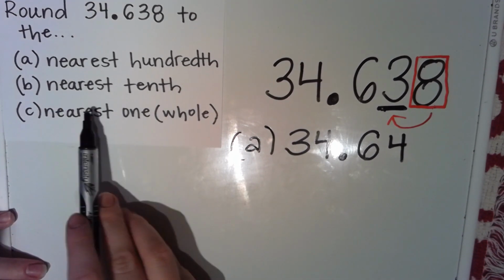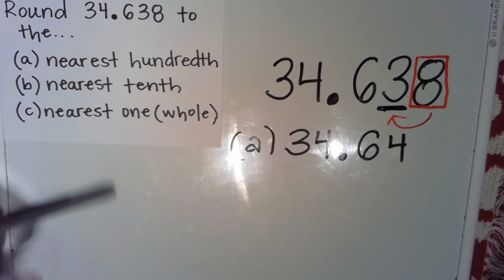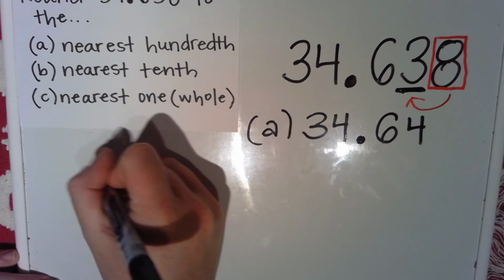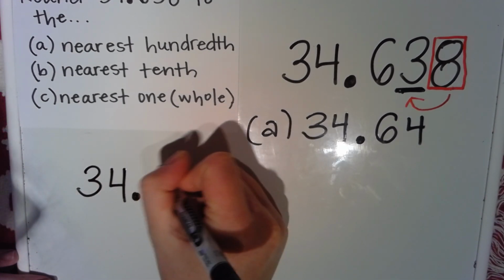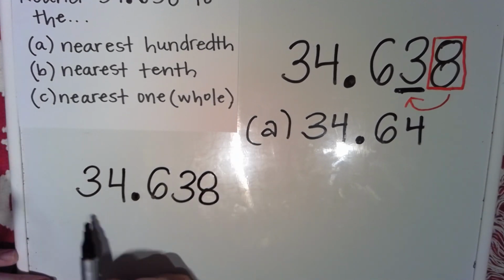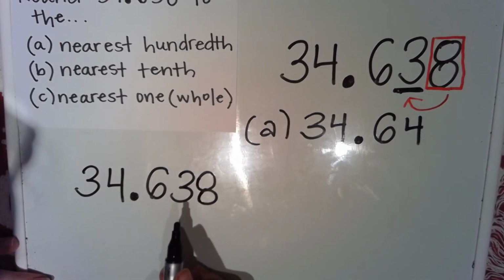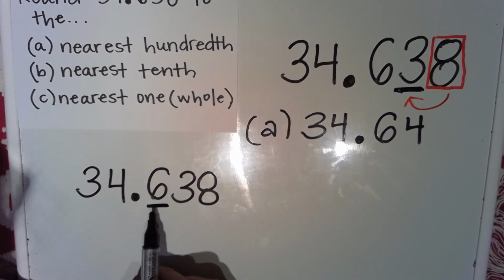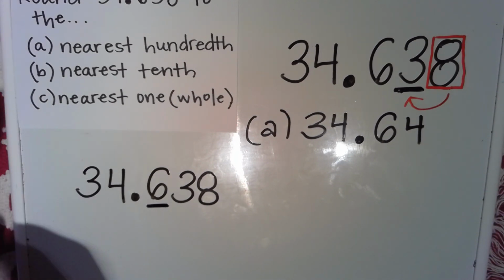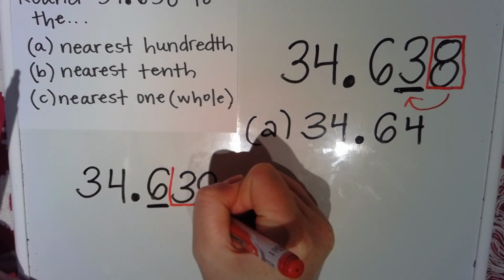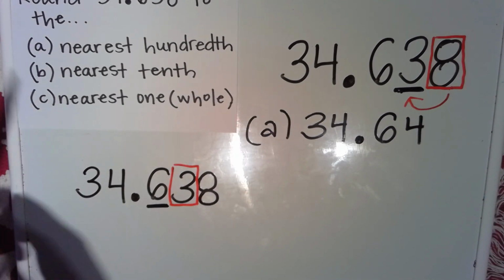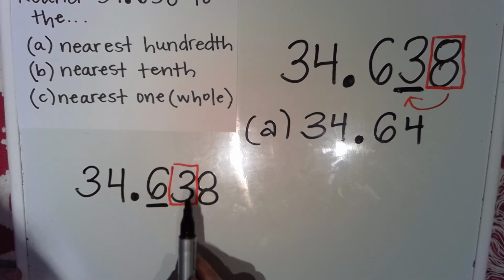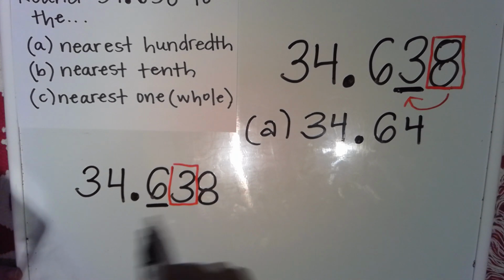So next for B, I need to round it to the nearest tenth. So I'm going to rewrite my number again. I'm going to solve it over here because I have more room. So this time I am rounding it to the nearest tenth. So I'm going to underline my tenths place, which means I am looking to the digit to the right in my hundredths place. And I'm asking myself, okay, is this 3 hundredths greater than 5 or less than 5?